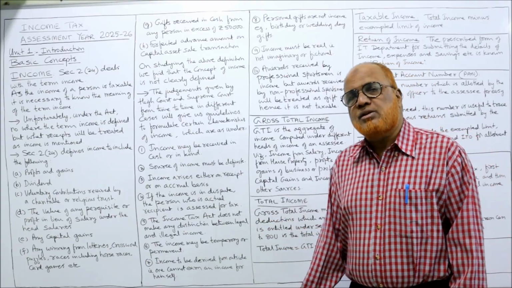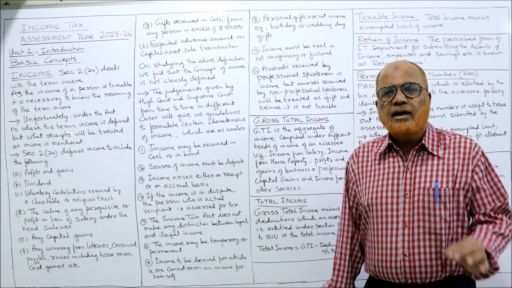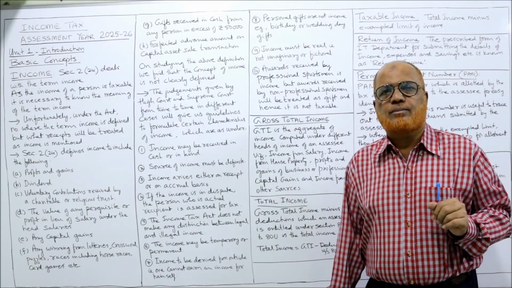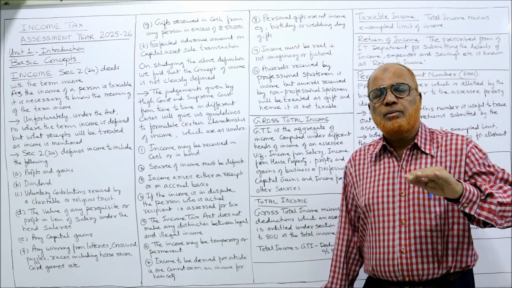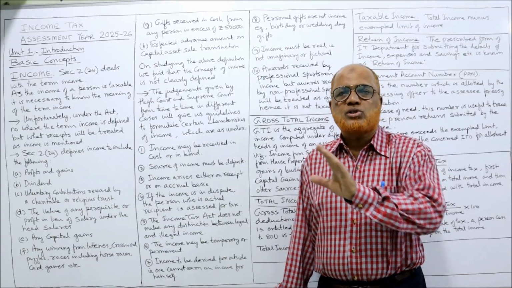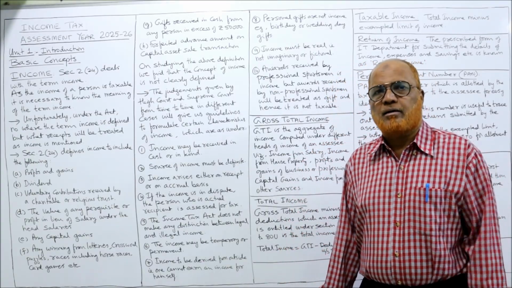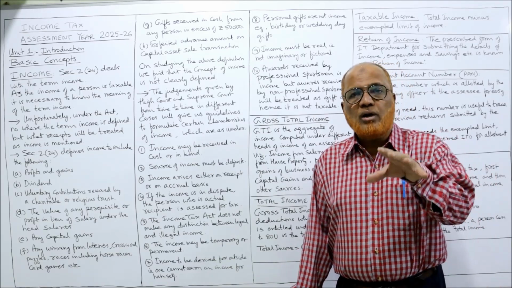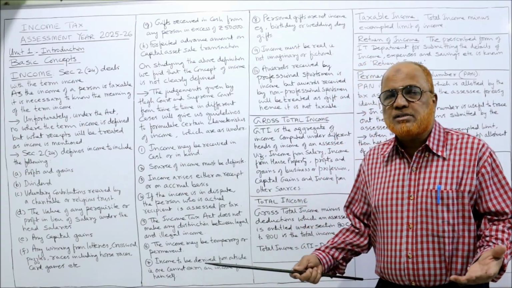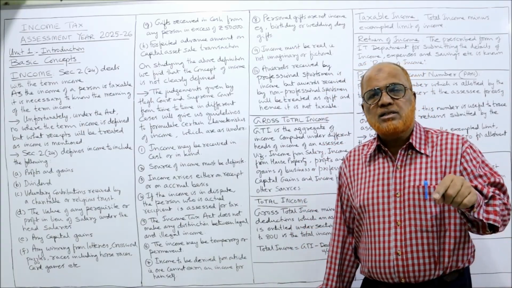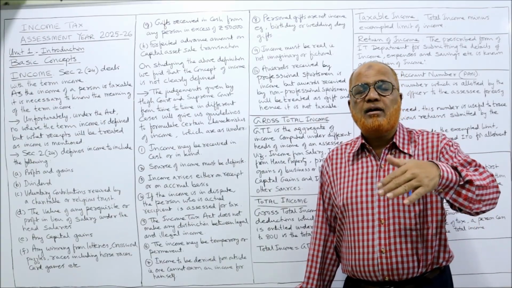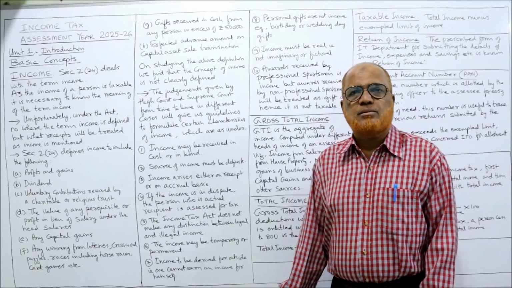So every income must be from a definite source. Income arises either on receipt basis or accrual basis. It is not necessary that income should always be received in cash. That means some incomes will be treated on accrual basis also. For example, a person has deposited cash in a bank in fixed deposit. So on fixed deposit, every year interest is accumulating, but the person is not getting the interest. The interest he will receive on maturity of FD. But till that time, every year interest accrued is taxable.